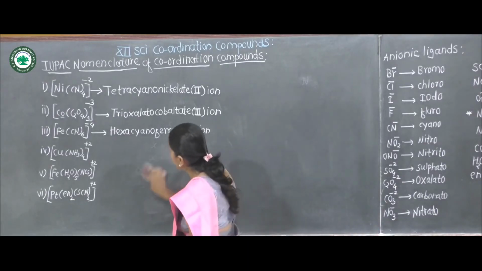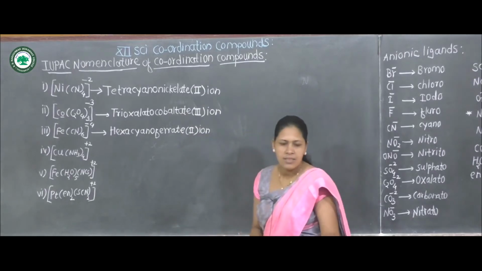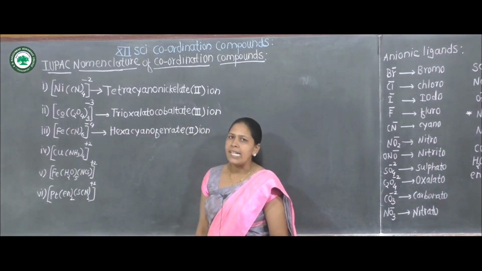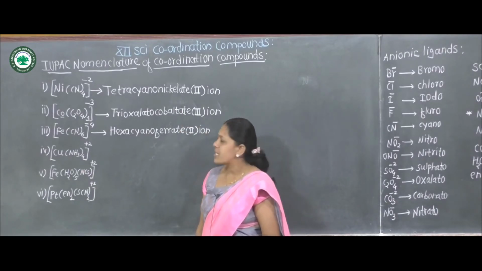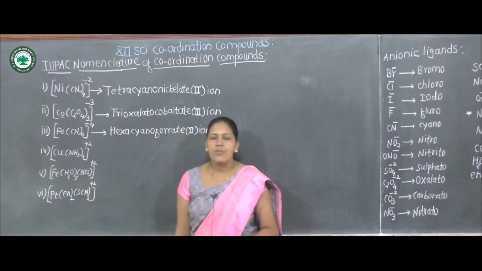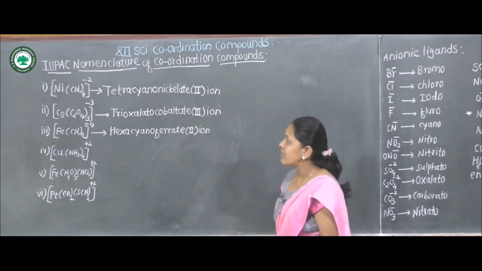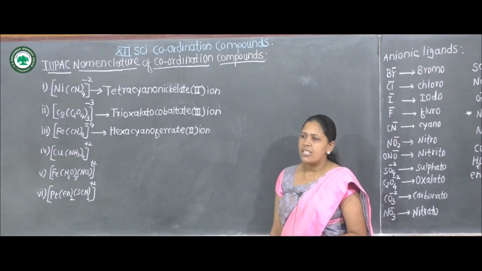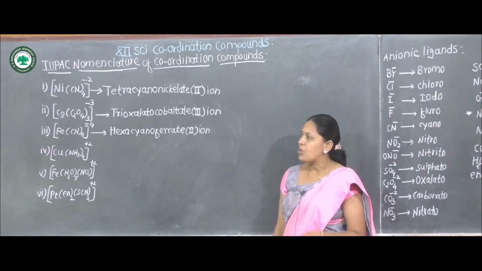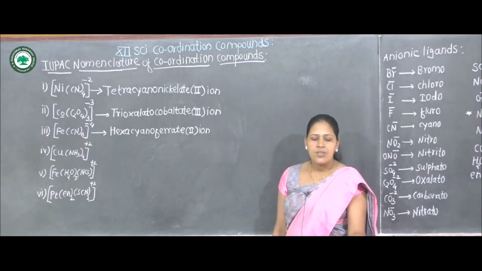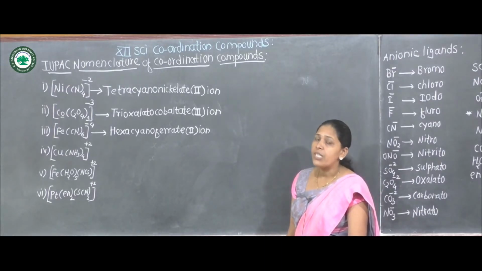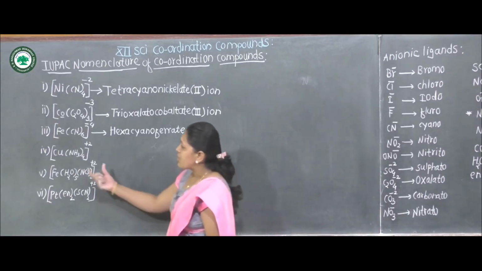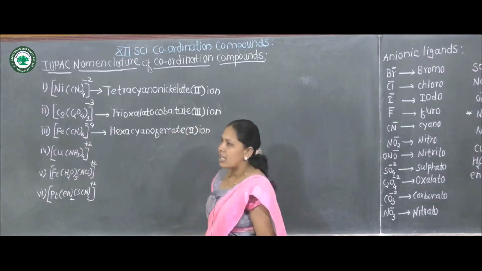Then the fourth example. By observing the fourth example, it indicates that a positive charge is present on the coordination sphere, therefore it is a cationic complex. There are three types of complex. If the coordination sphere has a negative charge, it is called an anionic complex. If it has a positive charge, it is called a cationic complex. If it has no charge, it is a neutral complex. Here the coordination sphere has a +2 charge, therefore it is a cationic complex.